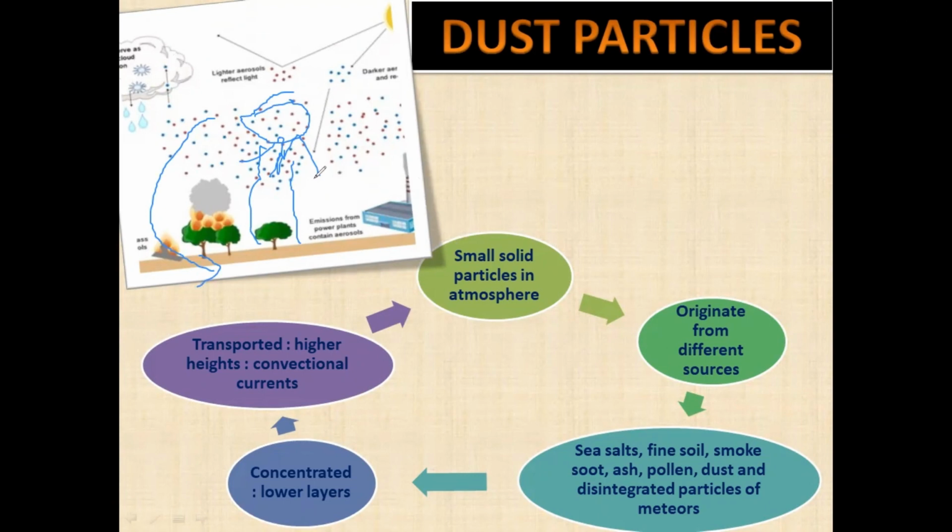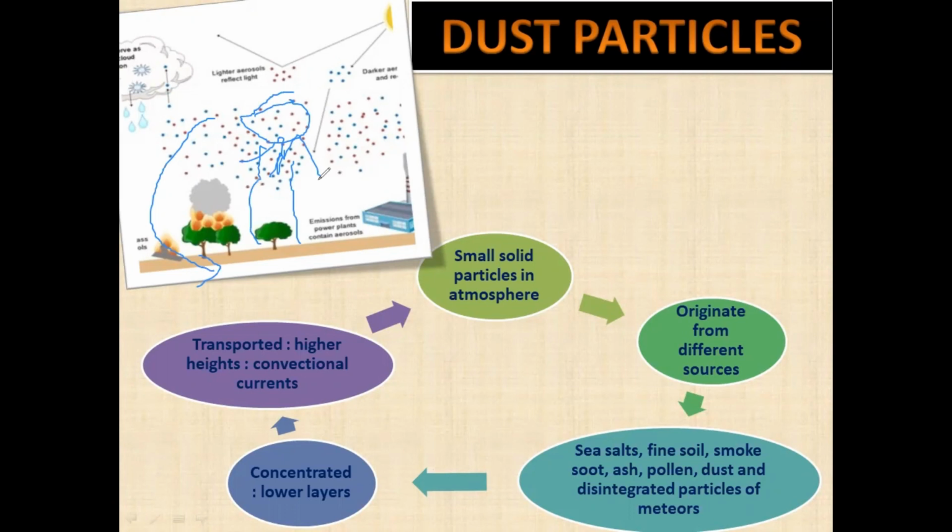So, such type of uplifting of dust particles, gases, and water happens because of the convection current. This is known as the movement of convectional air currents. Now the higher concentration of dust particles is found in subtropical and temperate regions. So subtropical areas or temperate regions have a higher concentration.